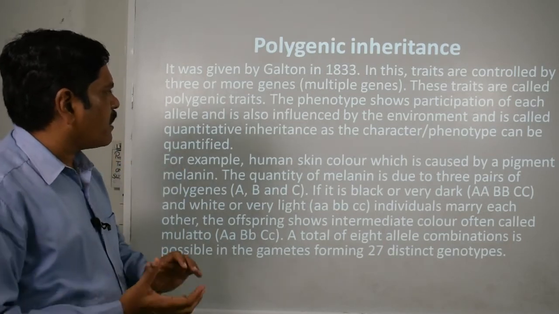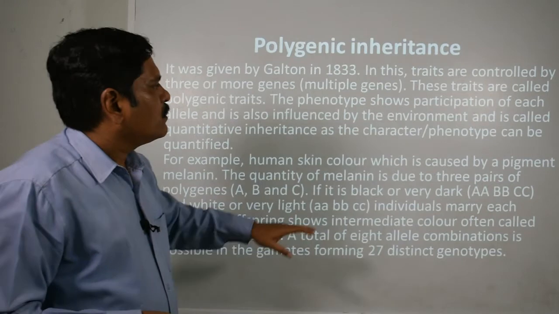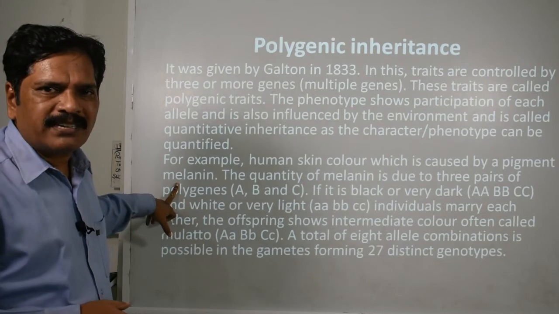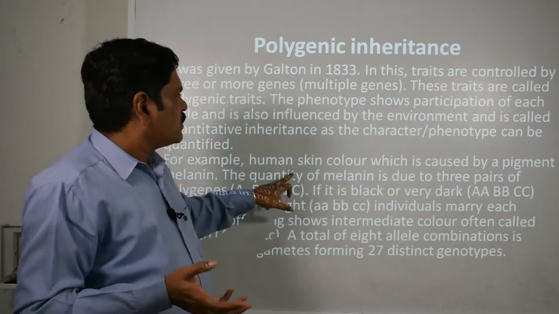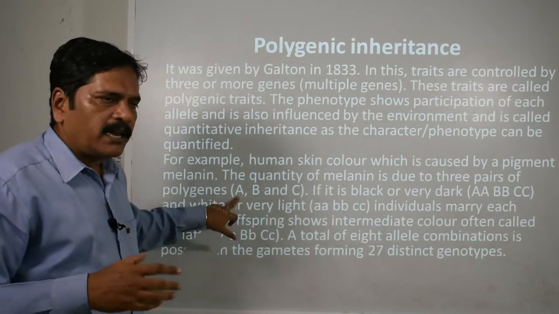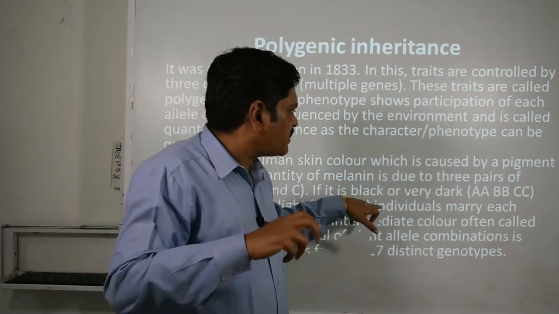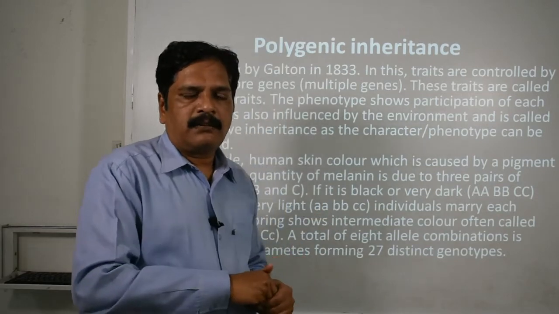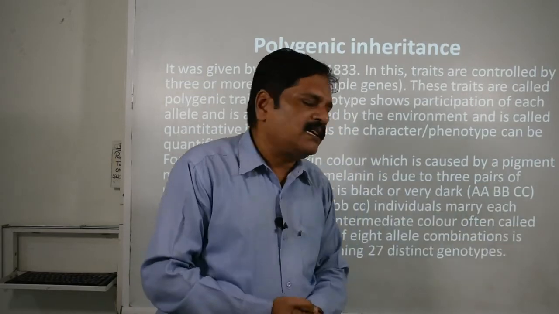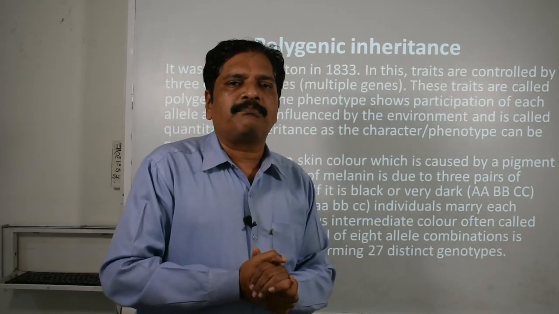For example, if you observe human skin color, it is caused by a pigment, that is melanin. You know that. What is the color pigment of human skin? Melanin, black color. The quantity of melanin is due to 3 pairs of polygenes: one is capital A, second is capital B, and third is capital C. If these 3 different genes come together in the homozygous condition, that means capital AA, capital BB, and capital CC, then the color of skin will be very, very dark. That means the pure black.